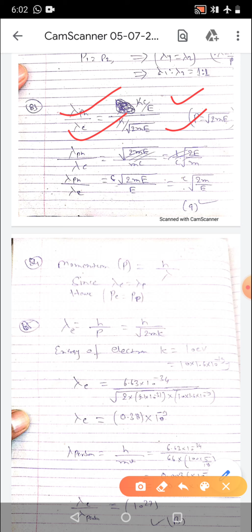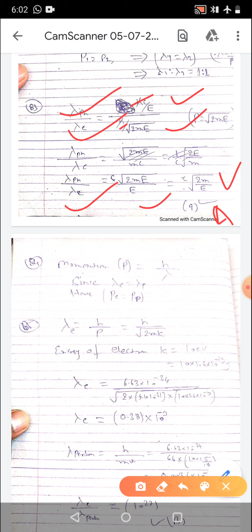So here we have written in that form. So by substituting its value hc by lambda, that will get cancelled. So we can write directly under root 2m by E. So correct option is A.